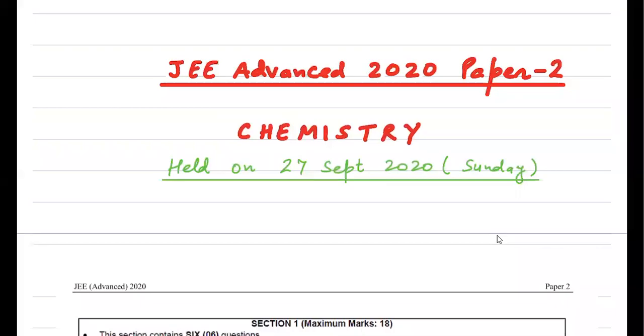Hello everyone. We'll discuss JEE Advanced 2020, paper 2 of chemistry. This paper was held on 27th of September, Sunday. We'll discuss each and every aspect of the question in this paper, so it will be a detailed solution basically. So let's start with section 1.